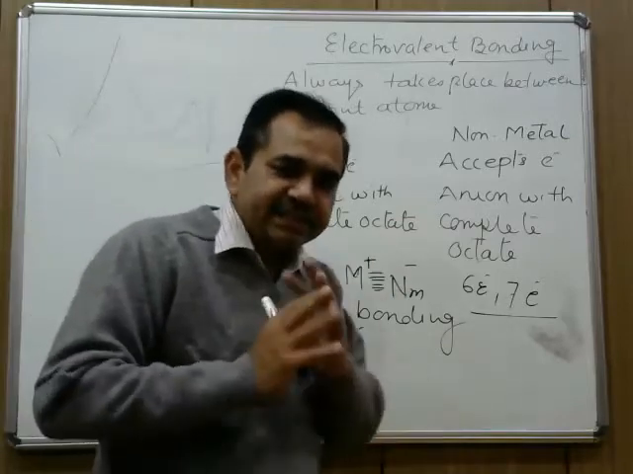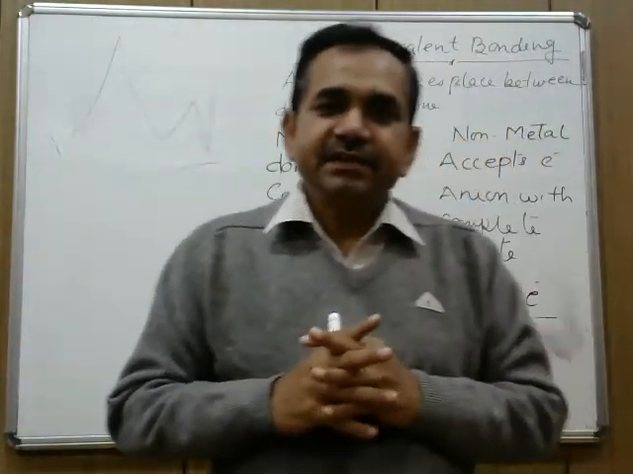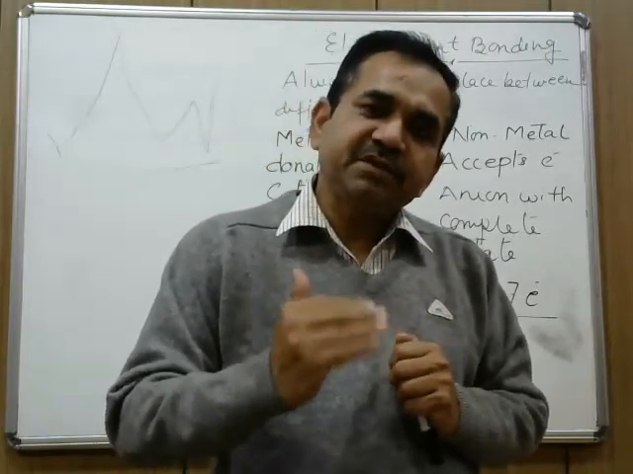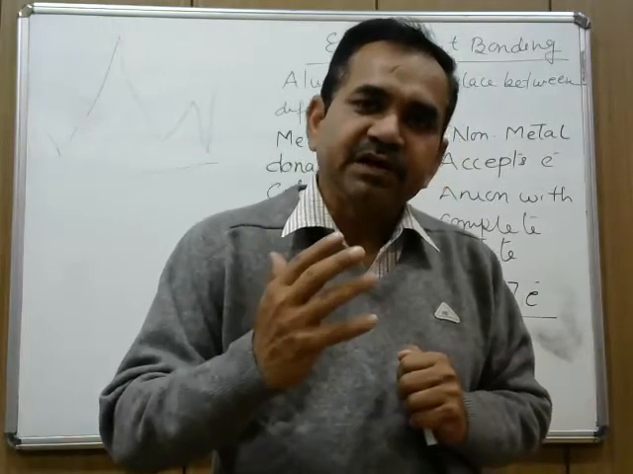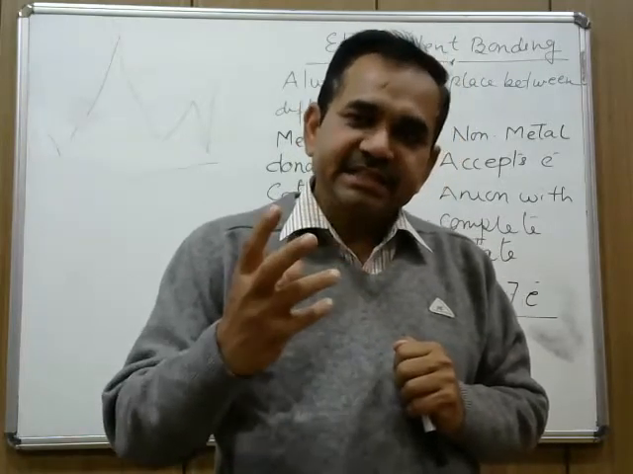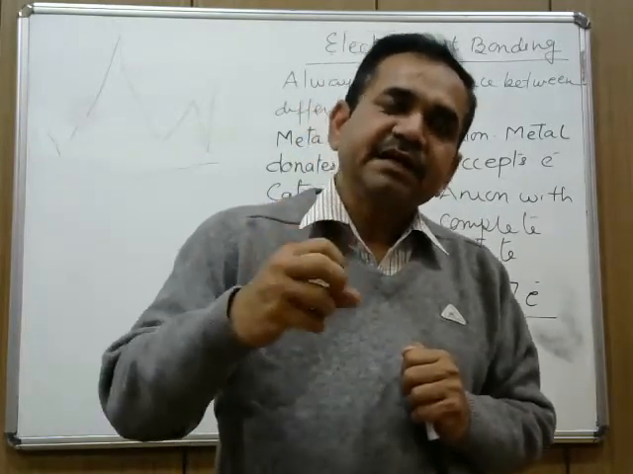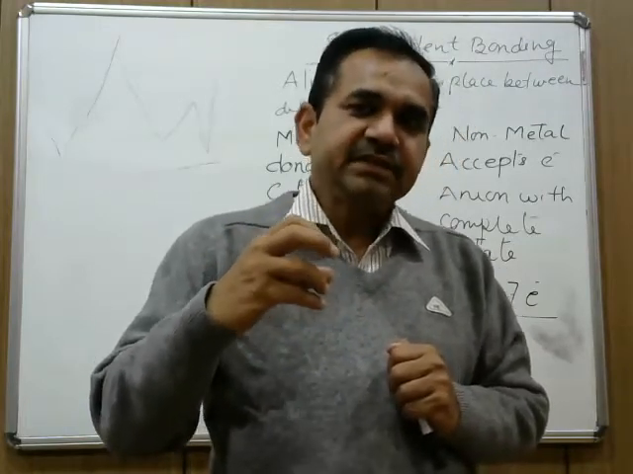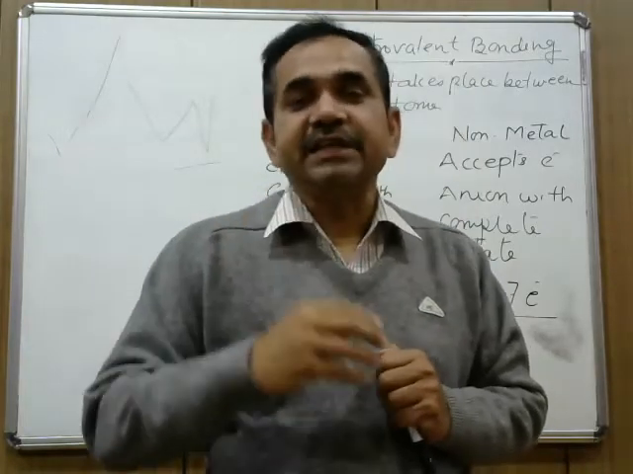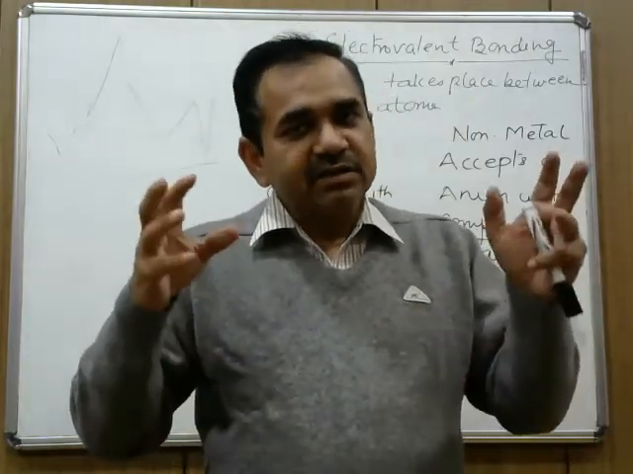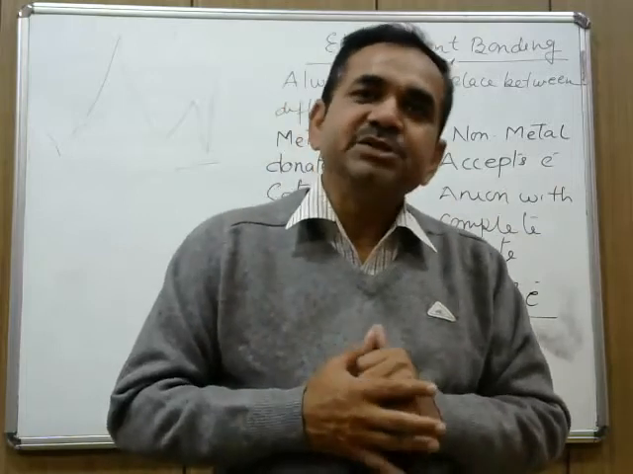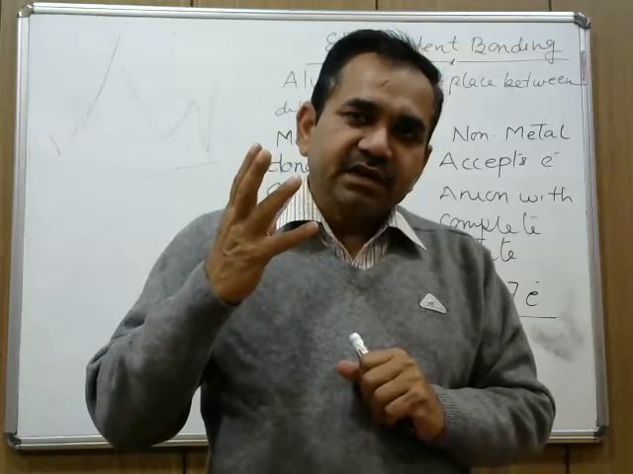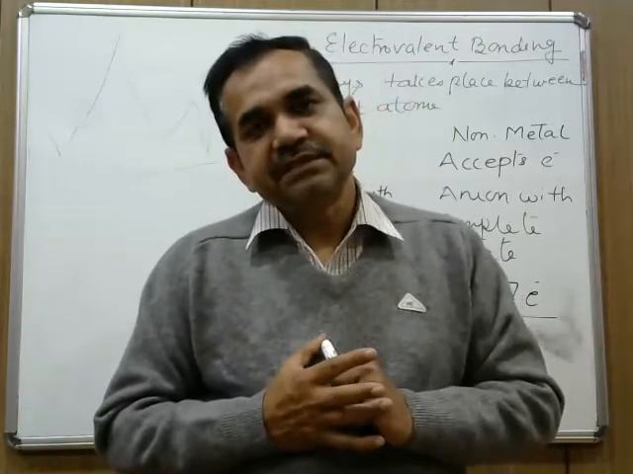So in a nutshell, we can say that during the process of ionic bonding, or the formation of an electrovalent bond, a metal loses its electron to form a cation with a stable octet. A non-metal accepts an electron to form an anion with a stable octet, and later on these cations and anions are held together with an electrostatic force of attraction.